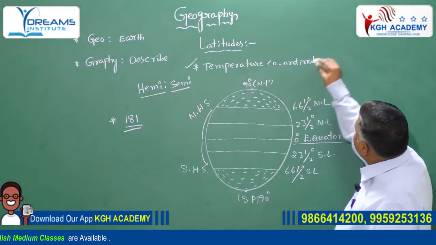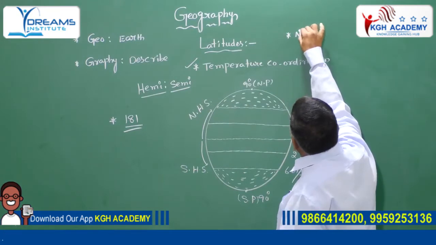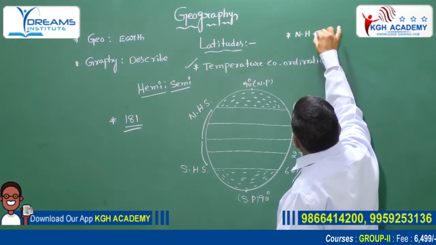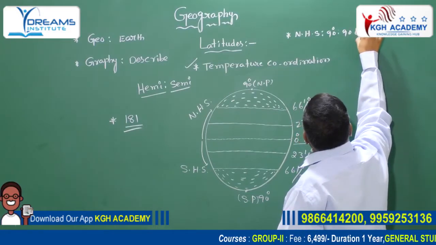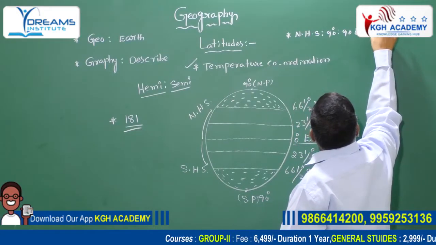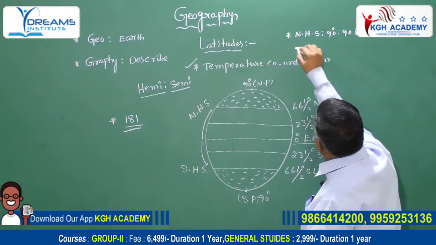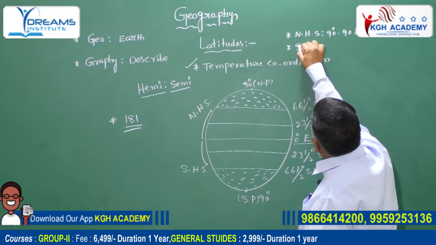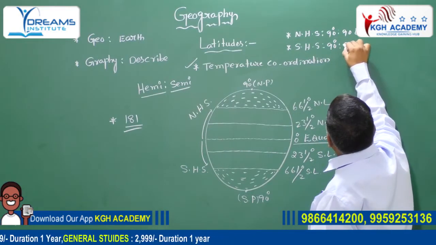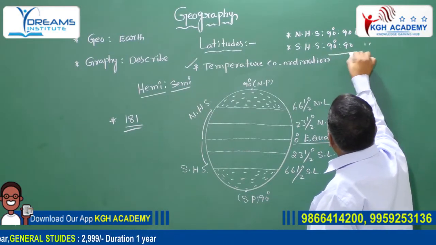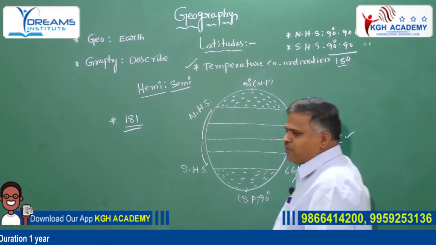For example, in the Northern Hemisphere, how many latitudes are there? In the Northern Hemisphere, 90 degrees, 90 latitudes. Next, in the Southern Hemisphere, 90 degrees, 90 latitudes. Total 180, plus the 0 degree equator, 181.